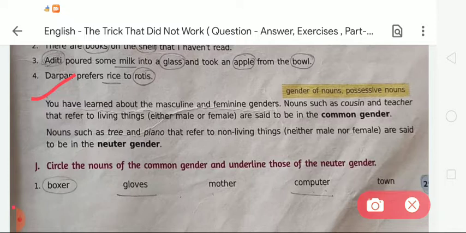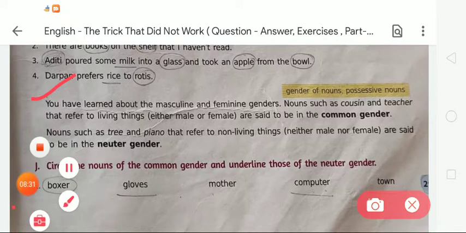Cousin, teacher, doctor are examples of common gender. We can use these words for both male or female. It means a doctor can be male or female, and a teacher can be male or female both. So the word which we use for a male or female person, we call that common gender. That gender is called common gender, which we use for both male and female.